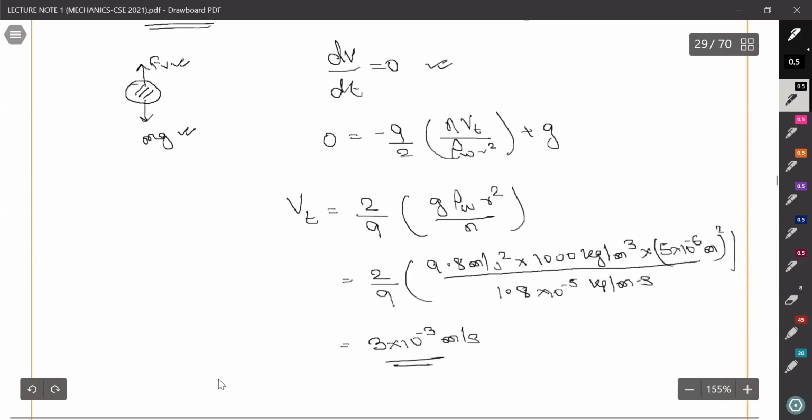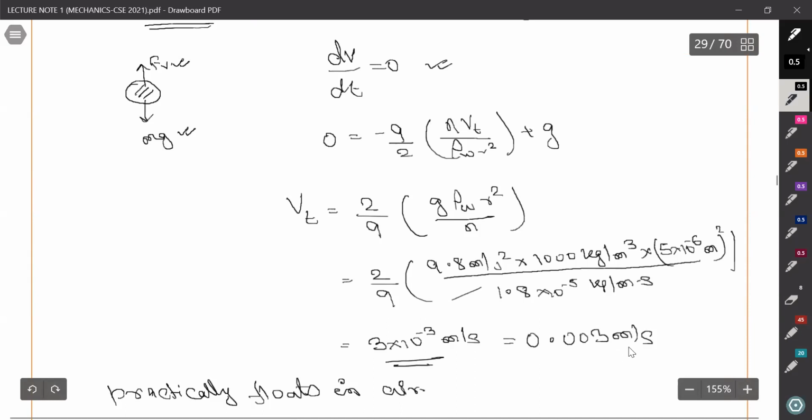Also try to analyze something. The water droplet is very small, so it will practically float in air. See, the velocity is very small. This velocity is negligible. It's close to zero. This velocity is 0.003 meter per second.